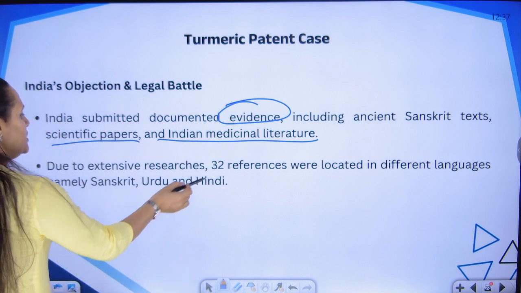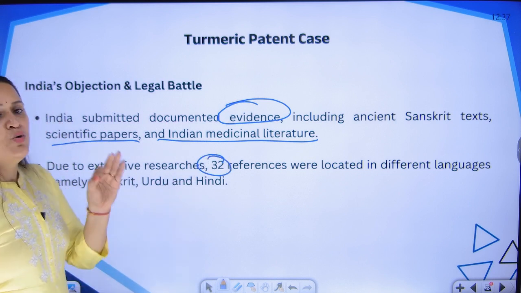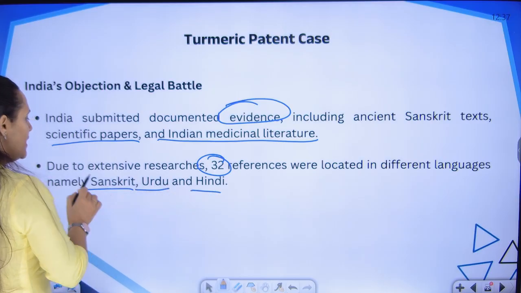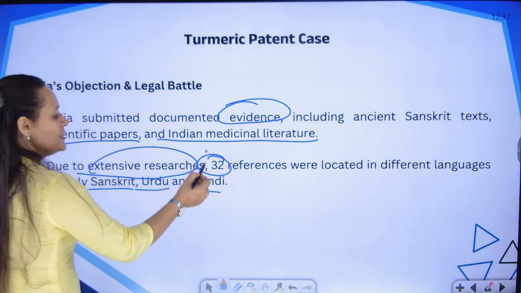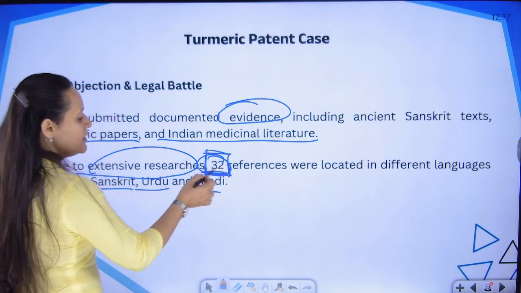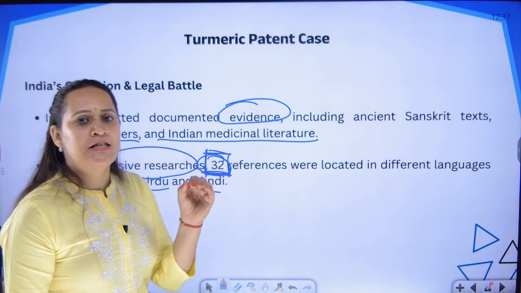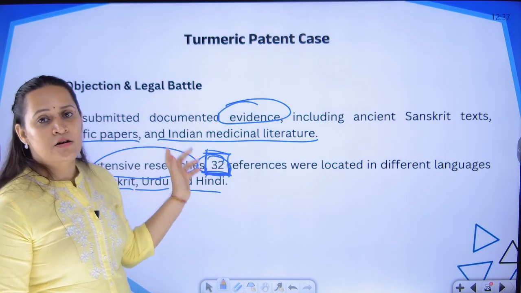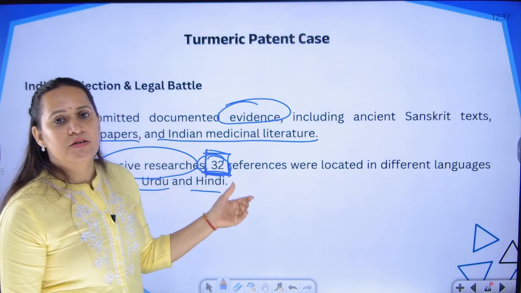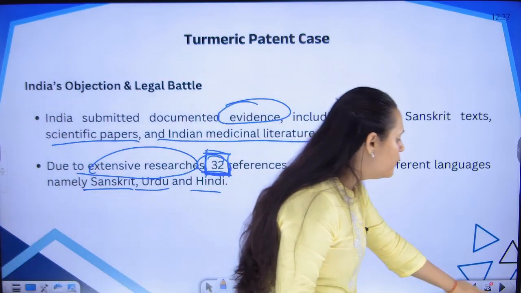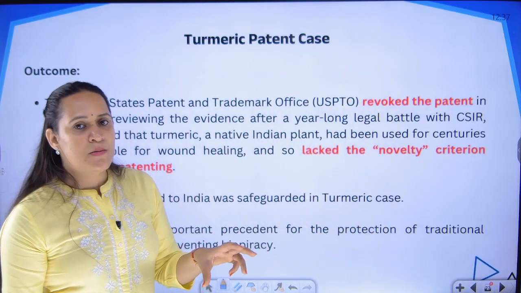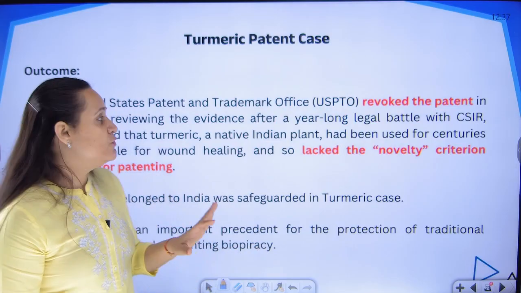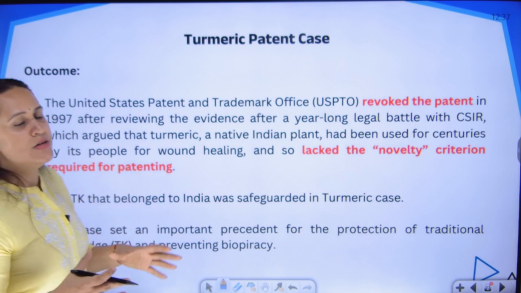In multiple languages, we were able to identify 32 reference documents which were in Sanskrit, Urdu, Hindi. After extensive research, these 32 documents were identified where it was mentioned that turmeric has medicinal properties, and these were already published in India many years ago. This was given as evidence in the courts, and it was proved that turmeric having medicinal properties is not something new. It has been in practice in India for thousands of years.